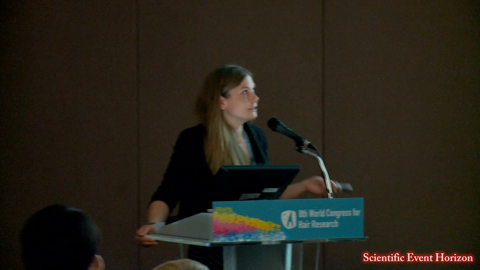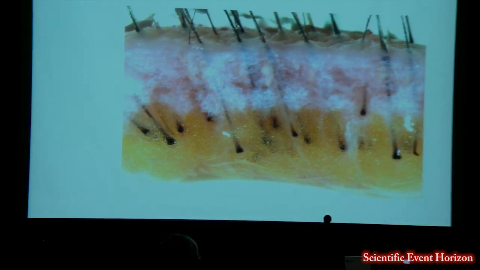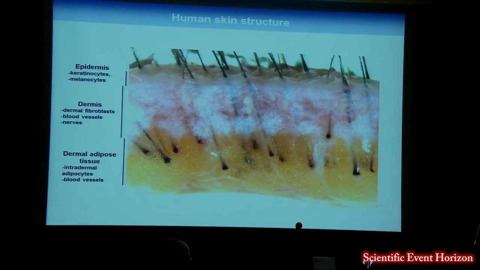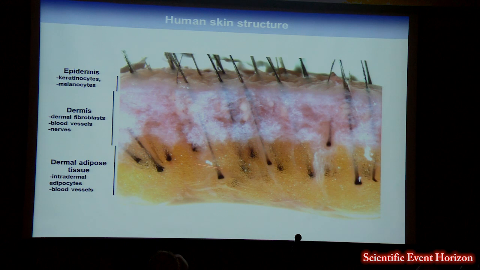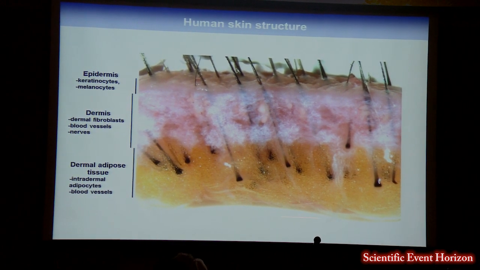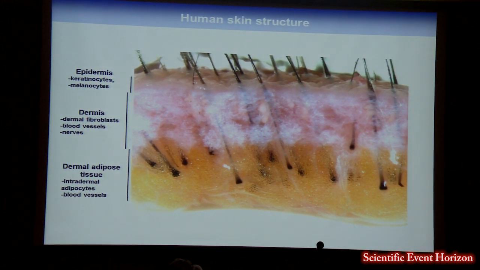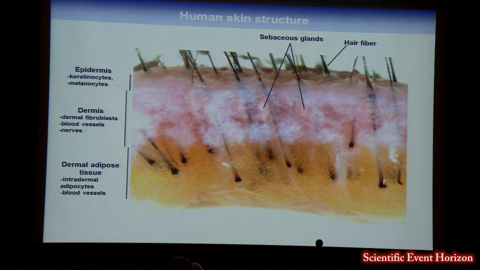I don't really have to put this slide in this talk, not for this audience, but it's one I like to use first because it enables simplification of what is quite a complex structure. So this is a macroscopic image of occipital scalp skin. On the top you have the epidermis, which is the skin barrier. Beneath this you have the dermis, which contains dermal fibroblasts among other cell types. And beneath this you have dermal adipose tissue. You can see that sebaceous glands are associated with the hair follicles, while hair fibers exit the skin surface.